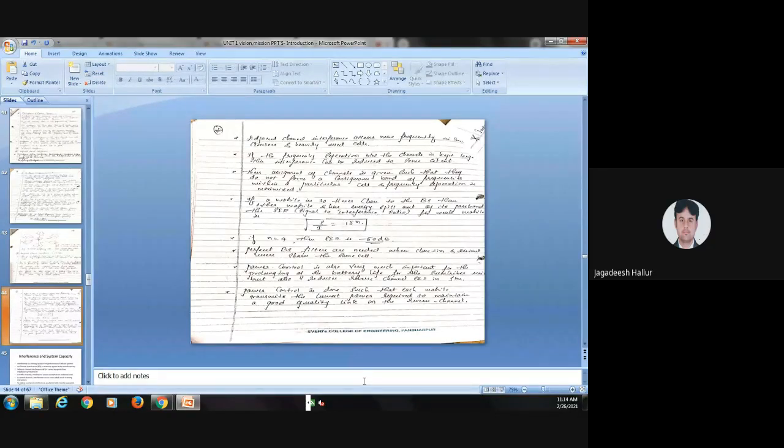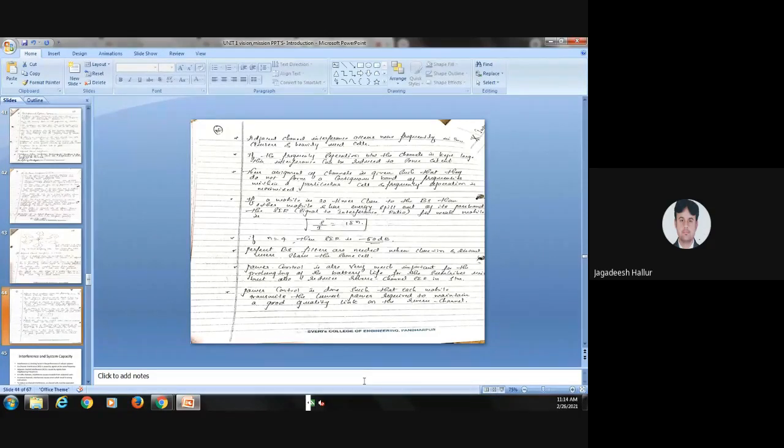This has to be calculated by the signal to interference ratio, that is S by I. The signal to interference ratio is equal to 10 raised to minus n, where n stands for the number of channels available in a particular cell. So this has to be calculated using the signal to interference ratio.